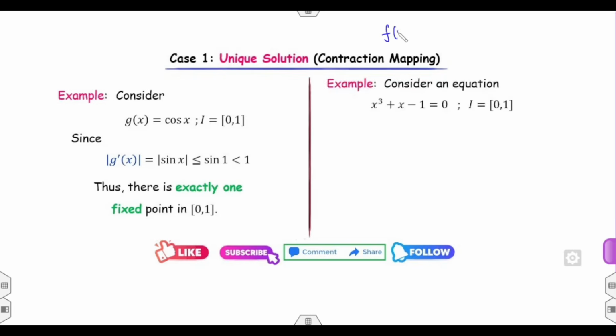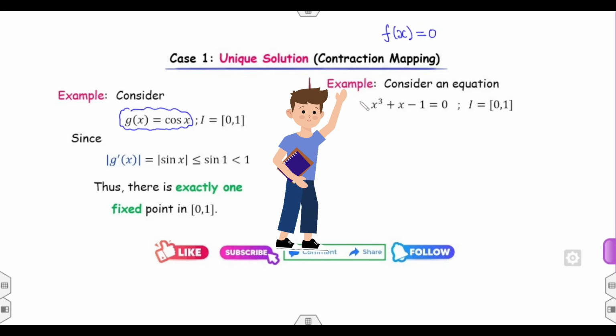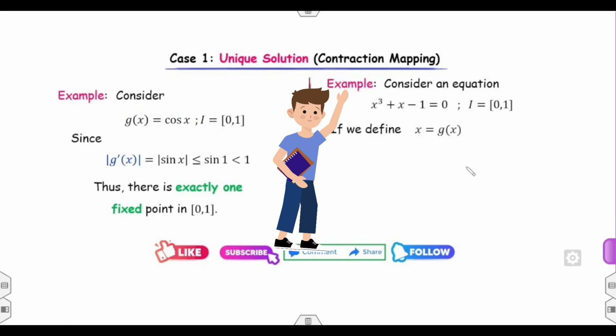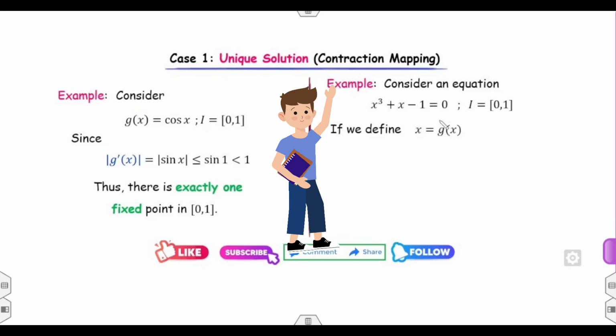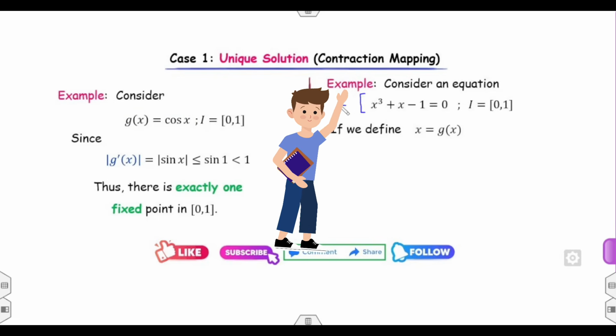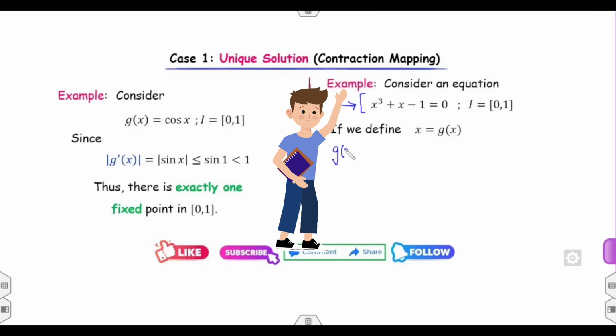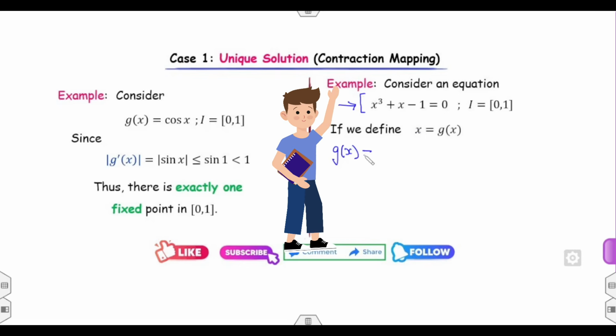Clearly, the given is f of x equal to 0. Your first target is to find the value of g of x. In the first example, g of x was already given, but in the second example, f of x is given, so you will have to find g of x by using the fixed point equation. Can you find the value of x from the equation? That value will be your g. What values of x can come from this?